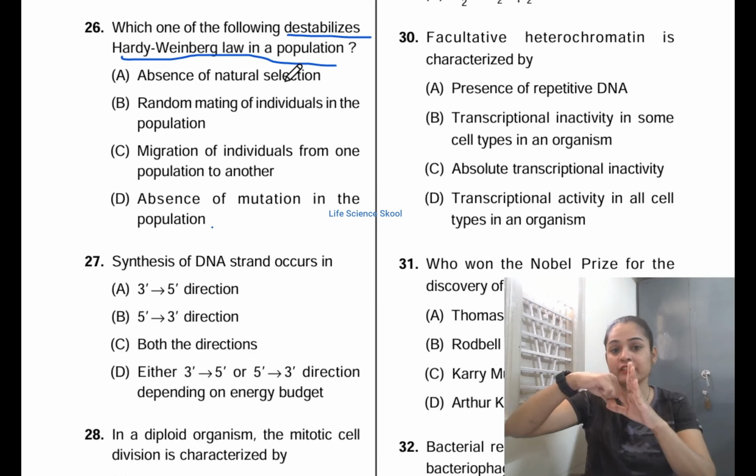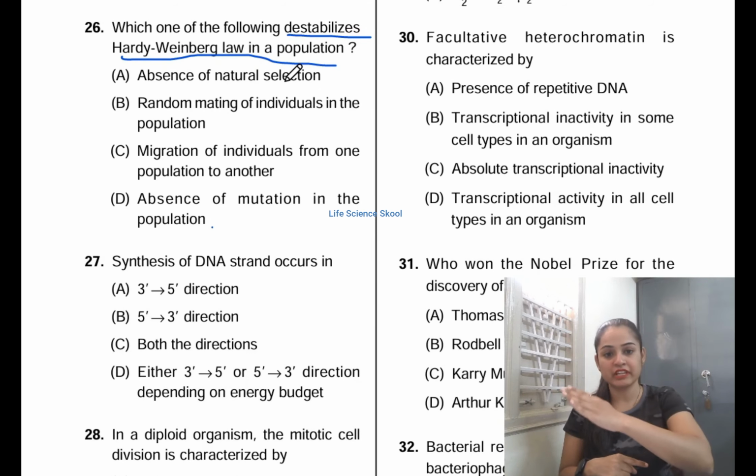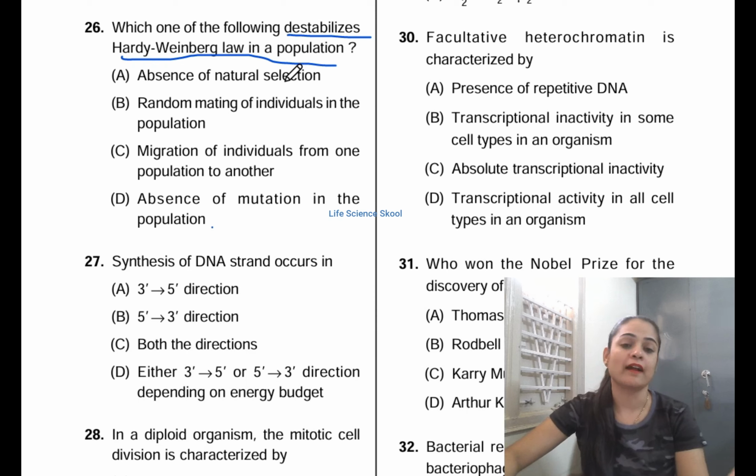If there is any evolutionary influence, then Hardy-Weinberg equilibrium will be destabilized like this. Hardy-Weinberg equilibrium will start to destabilize. What are those they are asking? And in the first option they have given absence of natural selection. Can you guess, just now I have given the definition? Is option A correct?